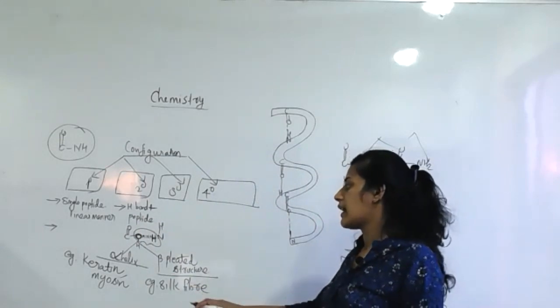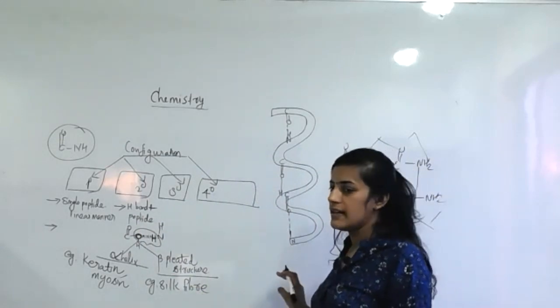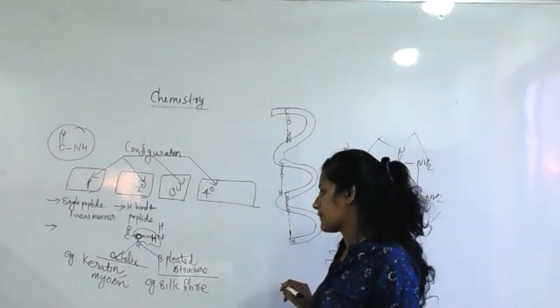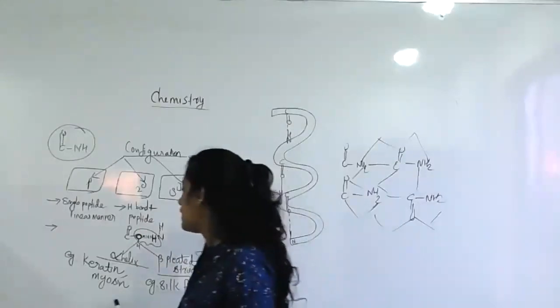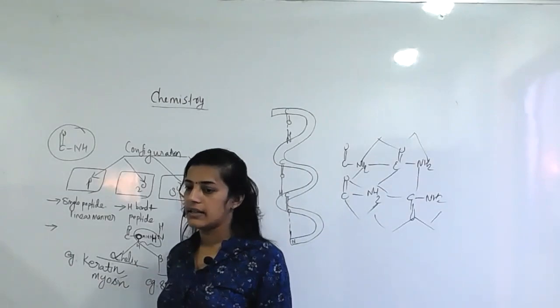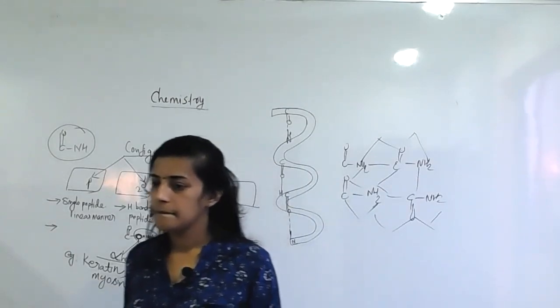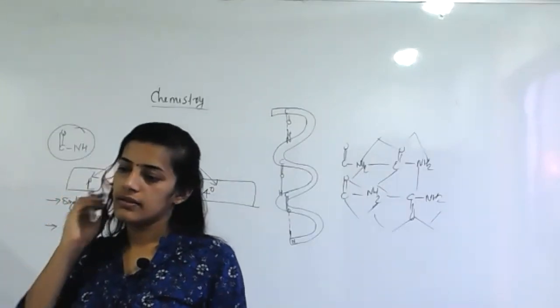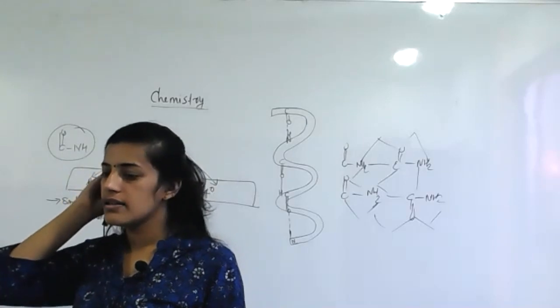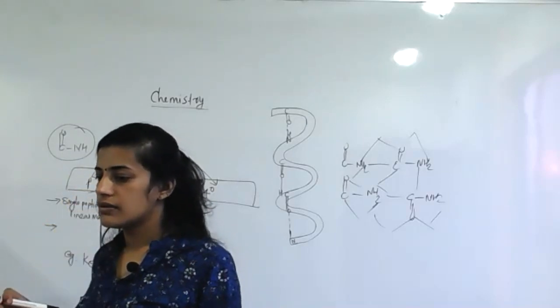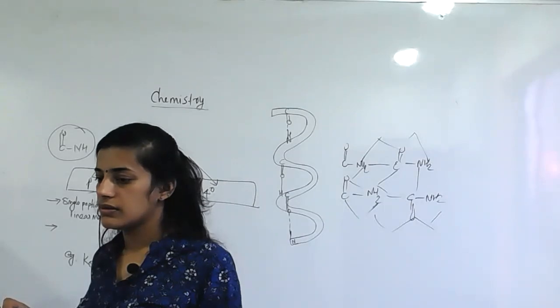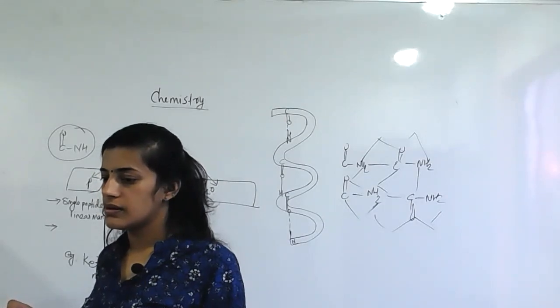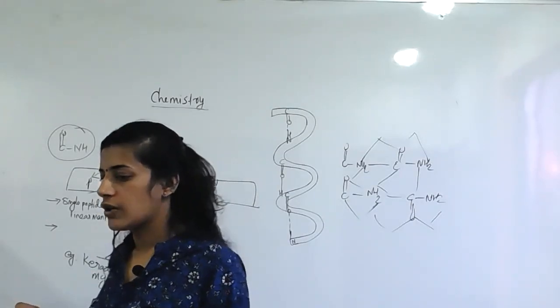Then these are classified into alpha helix and beta pleated structure. Silk fiber is an example, and keratin and myosin are other examples. Okay, students? This much clear?